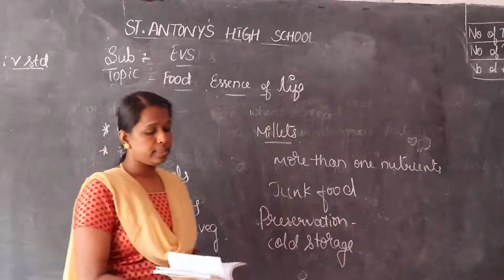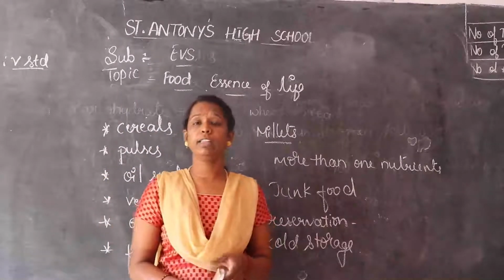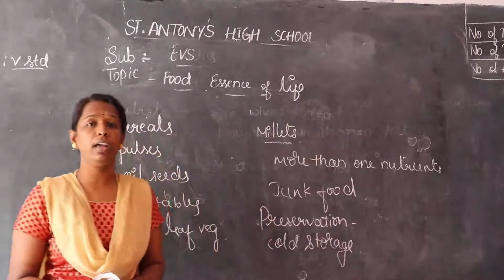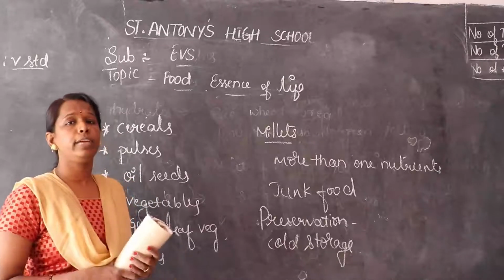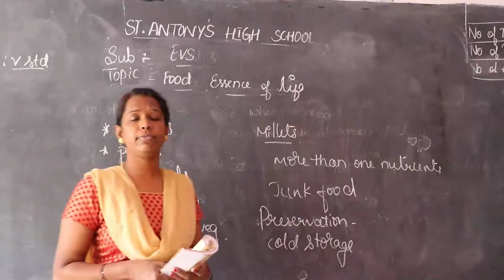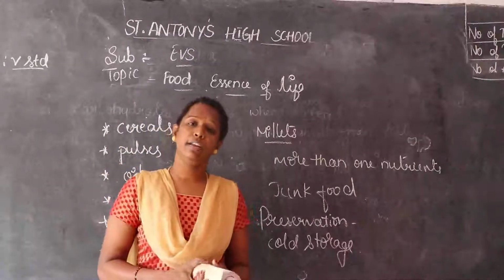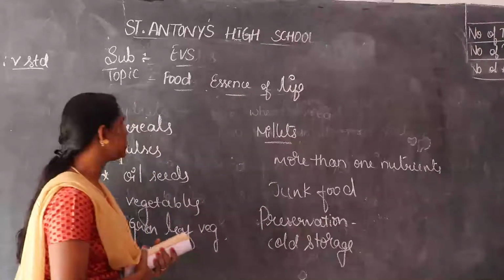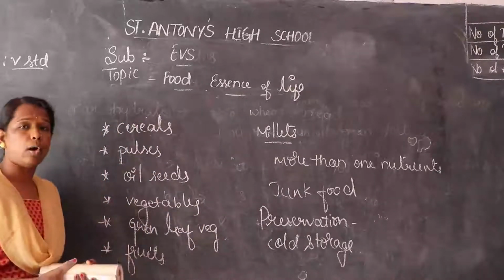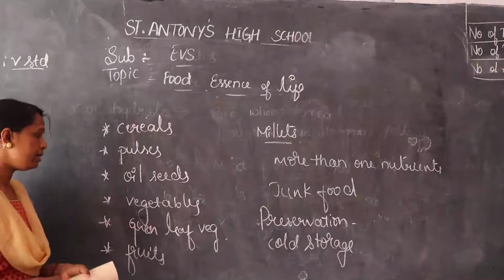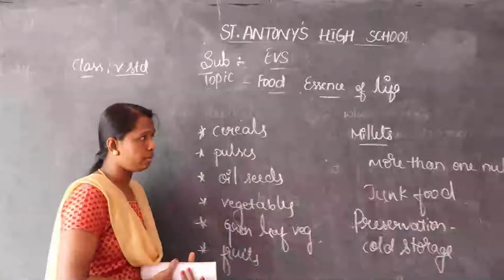Okay children, this is about food. The main food constituents are carbohydrates, proteins, lipids, minerals, vitamins, water, and roughage. Some of the plant sources are cereals, pulses, oil seeds, vegetables, green leafy vegetables, and fruits.